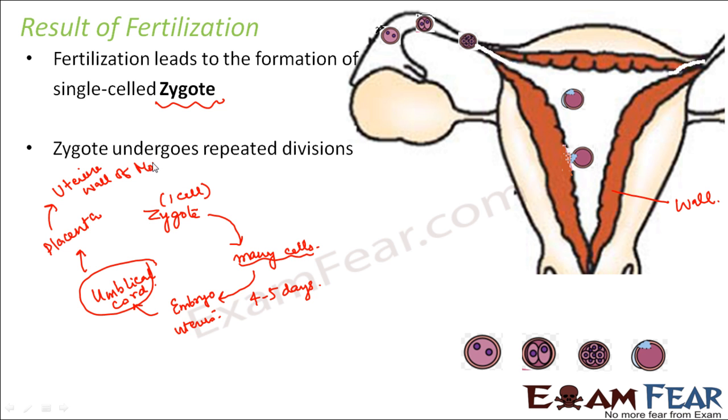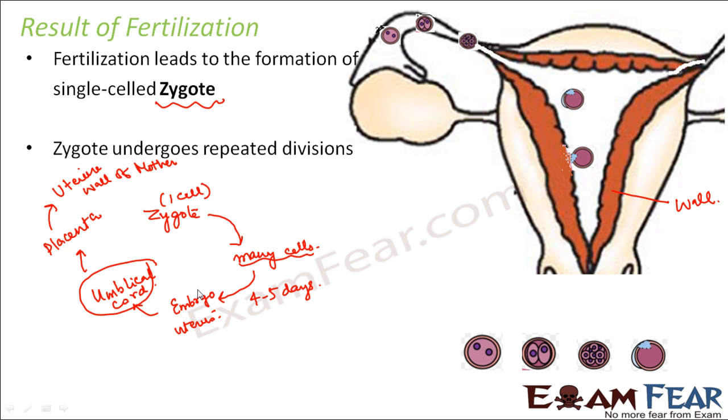Now, this embryo is gradually growing, so it needs nutrients to grow. So how will it get the nutrients? Because the embryo is very small, it is not eating anything. So it will get its nutrients from the mother's body, because the mother is eating food and getting all the nutrients. That nutrient will get transferred from the mother to the baby, or to the embryo, through these structures called the placenta and the umbilical cord.